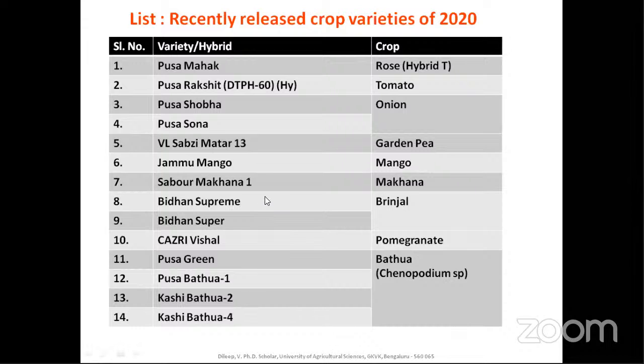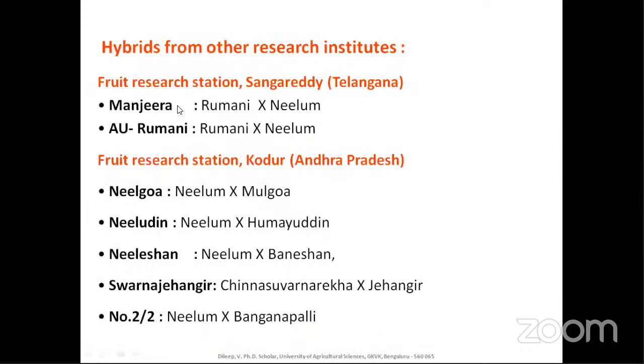Please make a note of all these things, and also go through magazines. Indian Horticulture is a very good magazine. You can go through it, search the previous issues and note down all the important varieties of hybrids. If there is any specific or contrasting character, it can be remembered. Otherwise, the name of the variety and the type or the institute is enough. Please go through it and make a list, and if it is done, please share it in the group.